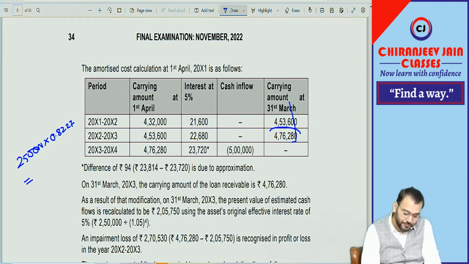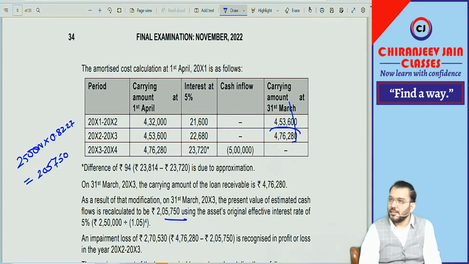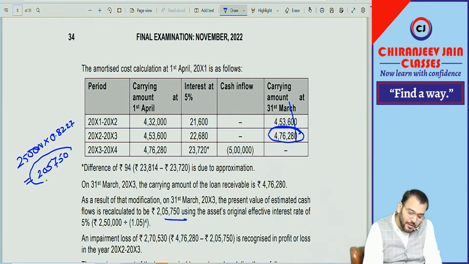How much is it coming? 2,05,750. As they have given 750, I am also taking 750. Correct. Now this is the carrying amount, and this is now the restated amount.